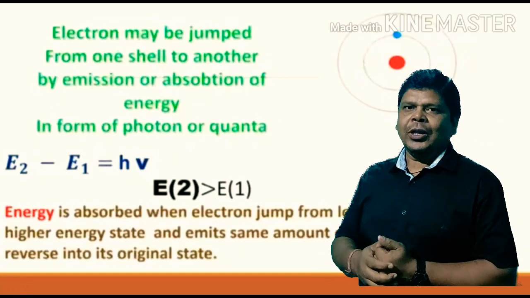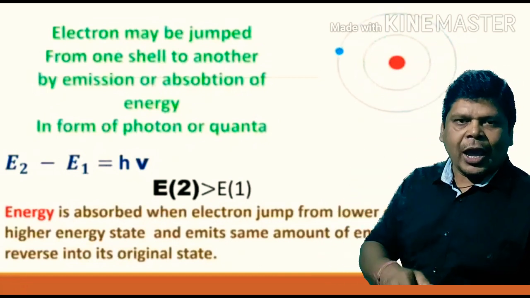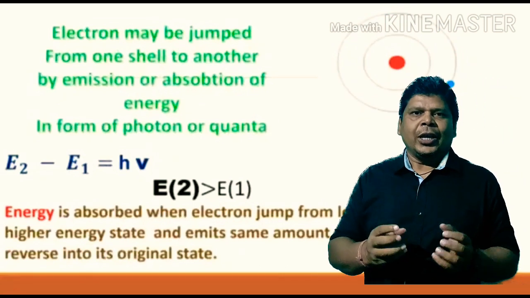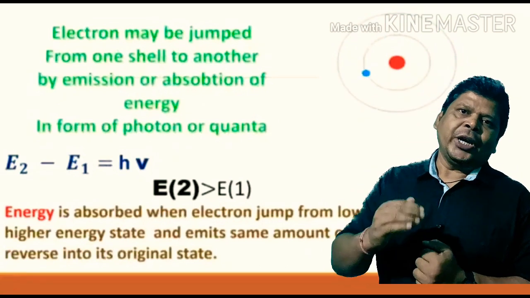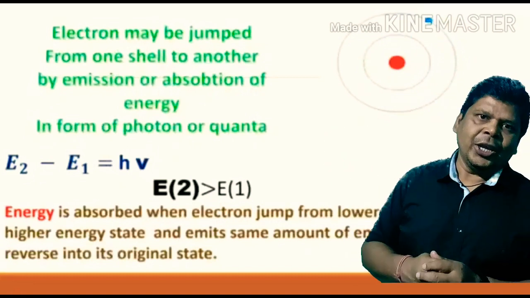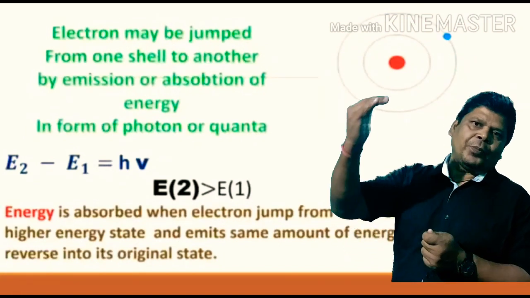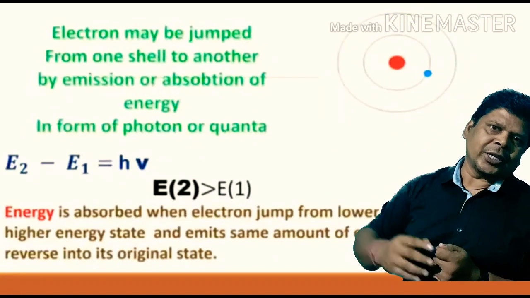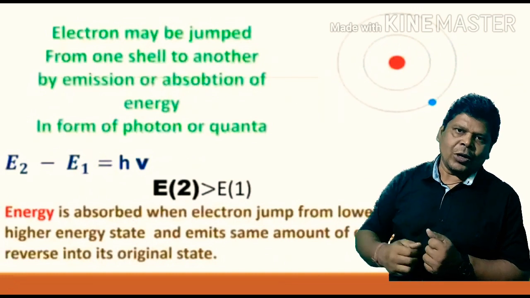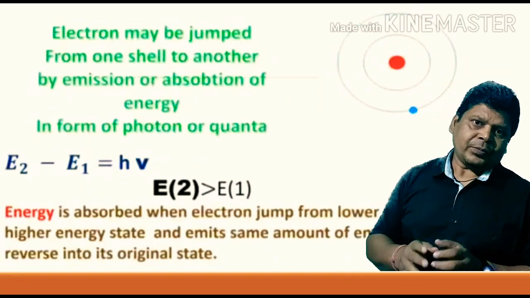If an electron emits energy, then it jumps into the lower shell, and if an electron absorbs energy, then it jumps to the higher shell. You can see the animation in which when an electron absorbs energy, it goes to the higher shell, and when the electron loses its energy, it goes to the lower shell.